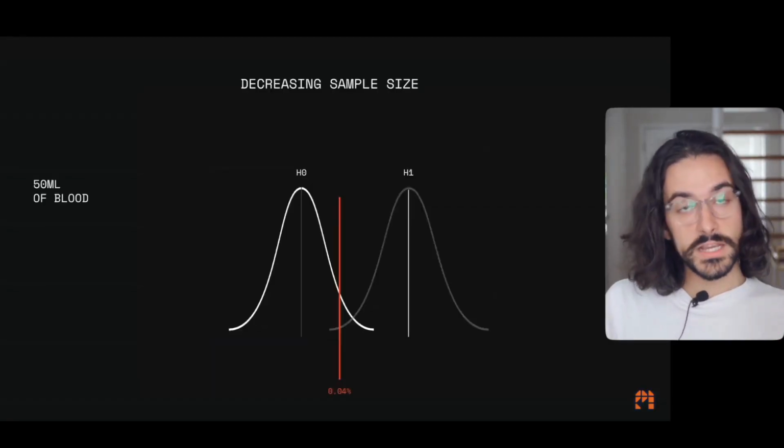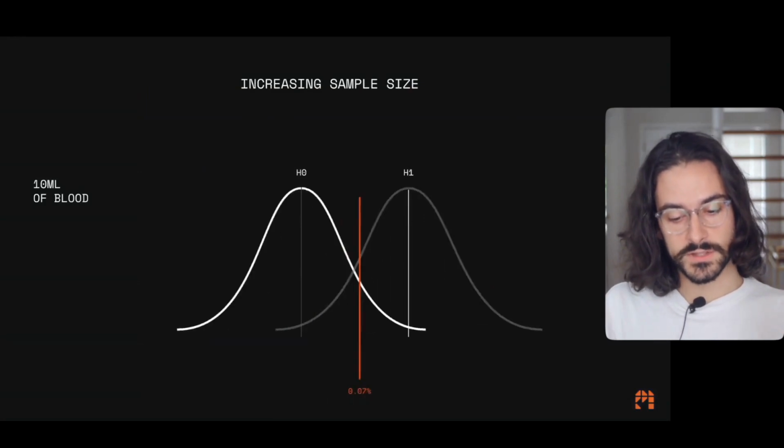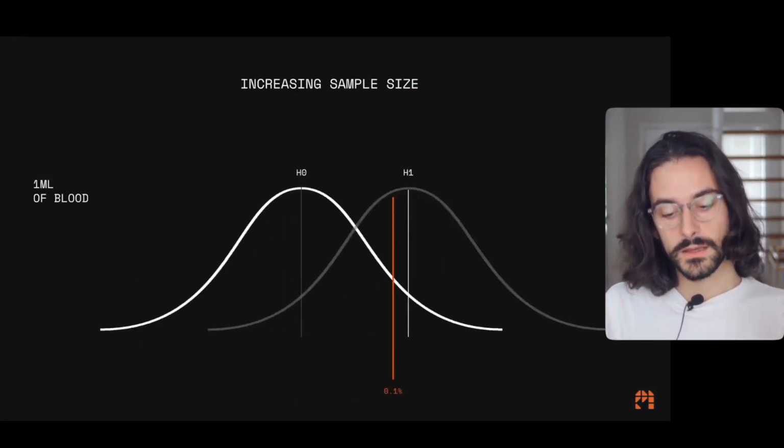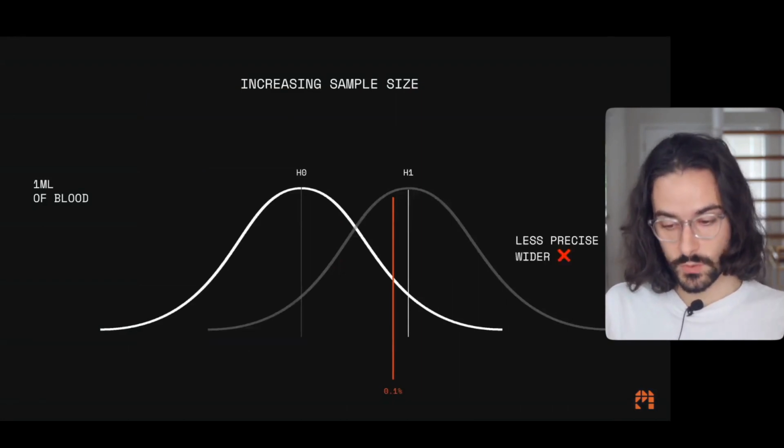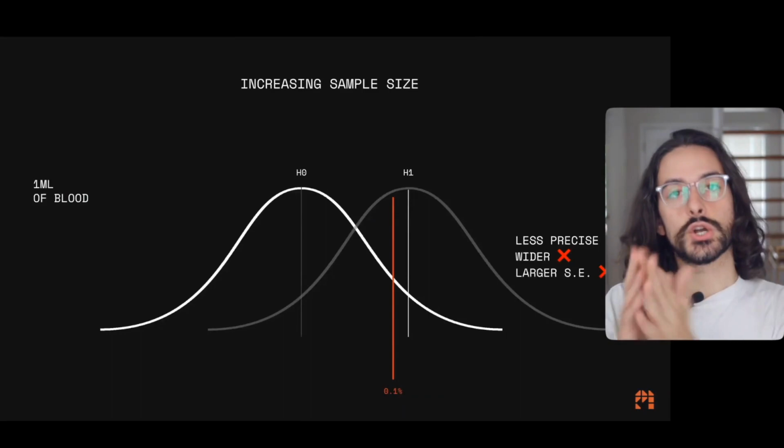Now, decreasing sample size. What happens if you decrease sample size? If you decrease sample size, your distribution goes in the opposite direction. It's less precise because it's wider. And as a consequence, you also get a larger standard error.